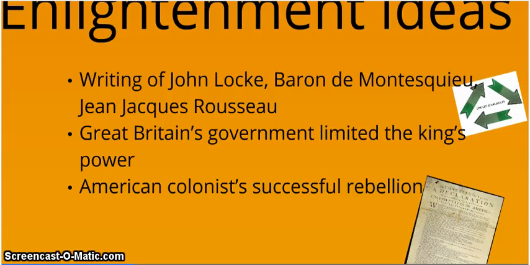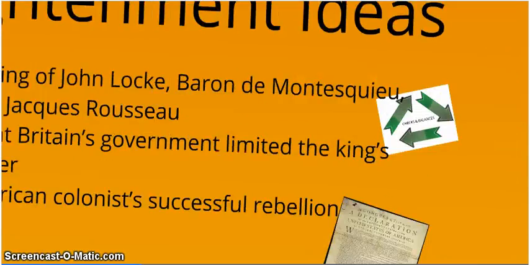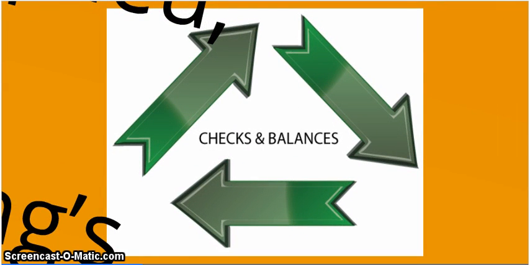And one thing that was created was this idea of checks and balances, meaning that each part of the government would check the other part and make sure everything was balanced. Now, we still use this idea in our American government today.